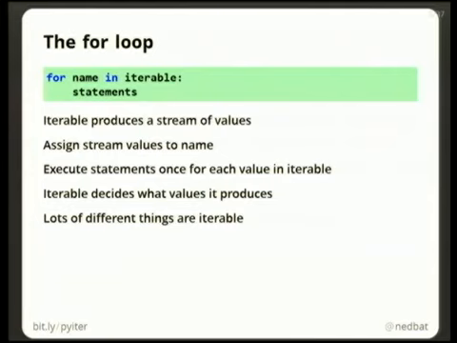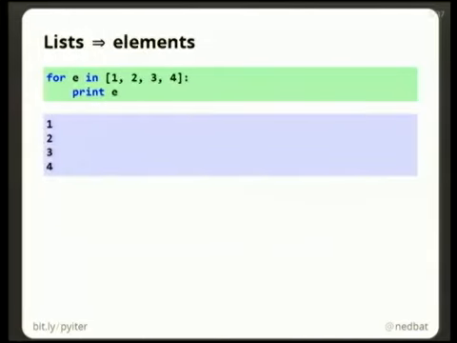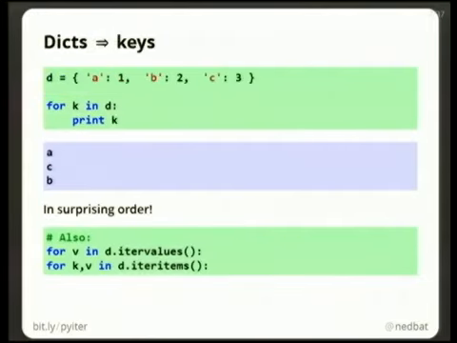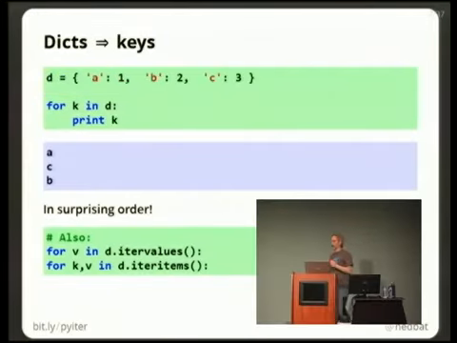And Python has a lot of different kinds of iterables. So for instance, if you iterate a list, it gives you its elements. If you iterate a string, it gives you its characters. If you iterate a dictionary, you get its keys, which is a little counterintuitive. People often focus on the values in a dictionary, but a dictionary is really best thought of as a collection of keys, each of which gives you its values, which is why for k in d gives you all the keys, and if k in d asks if a key is in the dictionary.